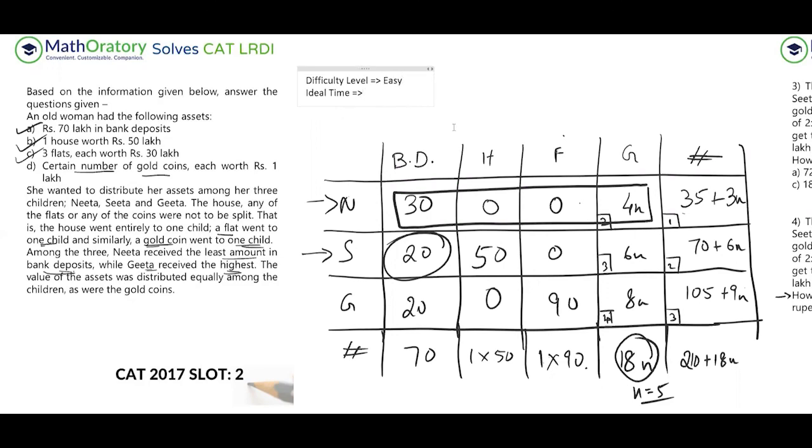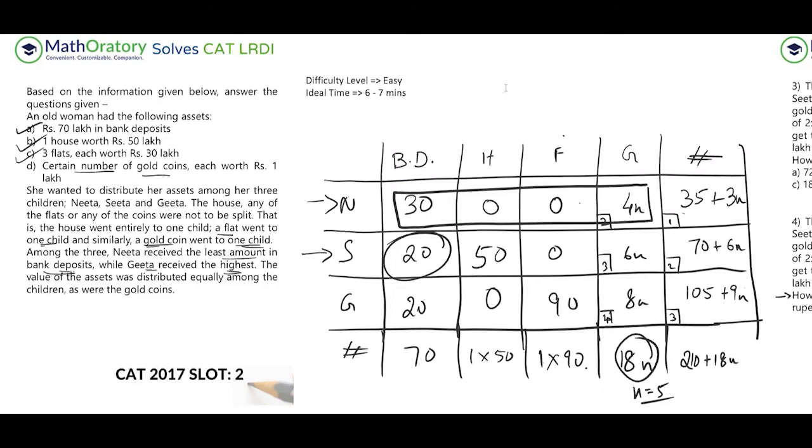But solving time wise, because of that next version, you have to redraw the entire table again. So I would say the ideal time to solve the set would be somewhere in the range of 6 to 7 minutes. So I would not put in a very wide range. This should ideally be a similar amount of time for everyone who is attempting the set, unless you fall for a trap or something. Maybe you're confused with the certain number of gold coins, and you start pondering on that part too much.